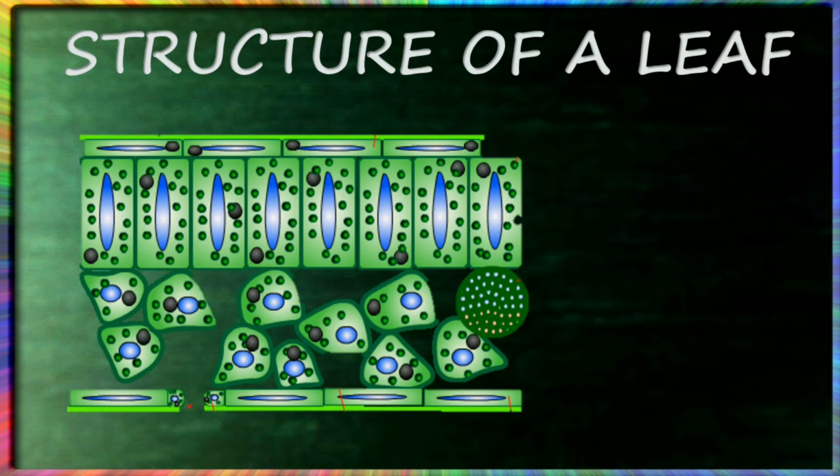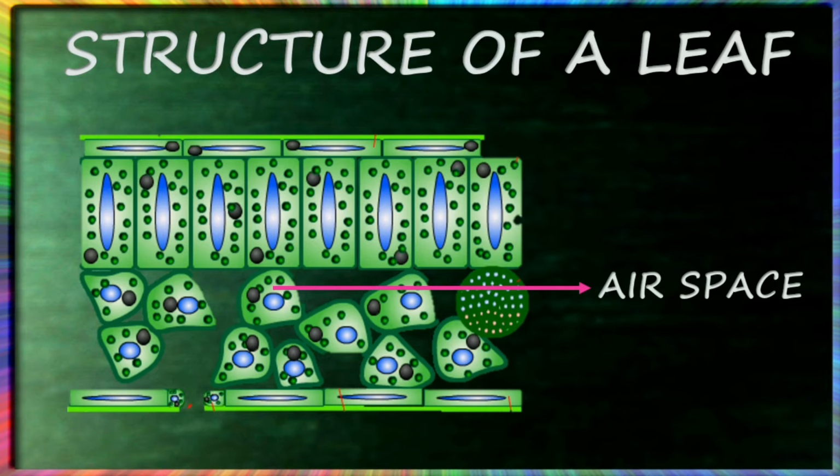So you can see the upper and lower layer, right? The topmost layer is known as the upper layer, and the bottommost layer is known as the lower layer. So see, this is the air space. There will be an air space present in the leaf, and there will also be the stomata. Stomata are usually found in the lower layer of a leaf.